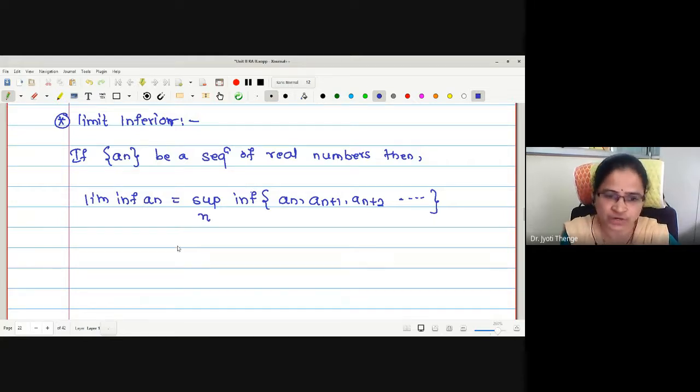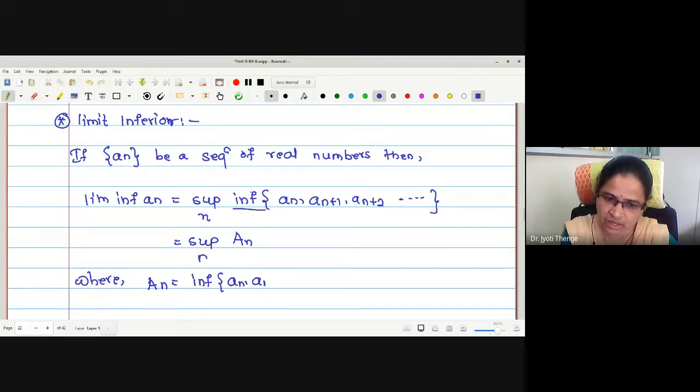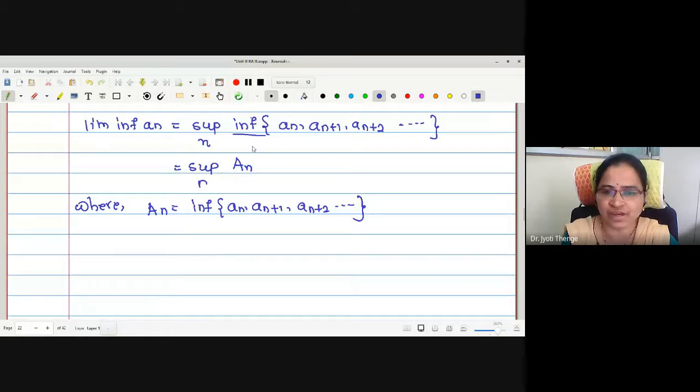Okay. Therefore, in order to understand the definition clearly, let me write the infimum of this set as A_n. A_n is the infimum of the set a_{n+1}, a_{n+2}, and so on. No doubt n is going to run from 1.